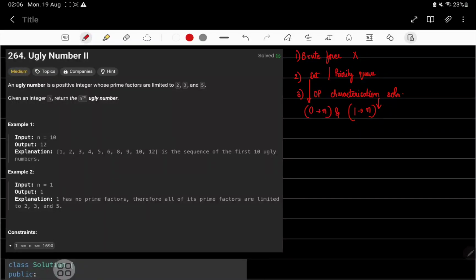So the ugly number is another question which we have discussed already, and in that we found out that we just need to do three main things to find out whether a number is ugly or not. So what were the three main things? We keep on dividing by 2 until it is no longer divisible by 2, we keep on dividing by 3 until it is no longer divisible by 3, and keep on dividing by 5 until it is no longer divisible by 5.